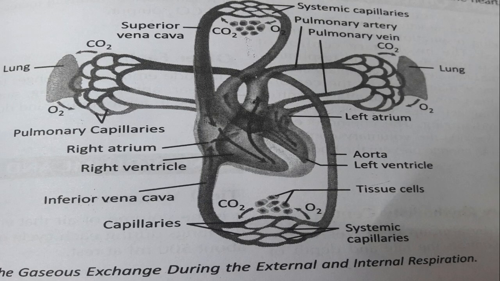तो अगर आप यहाँ पे ये डायग्राम में देखें तो ये आप समझने की कोशिश कीजिए, these are the tissue cells. तो टिश्यू सेल्स में, it needs oxygen, oxygen goes into tissue cells and carbon dioxide leaves from the tissue cells. These are the systemic capillaries.